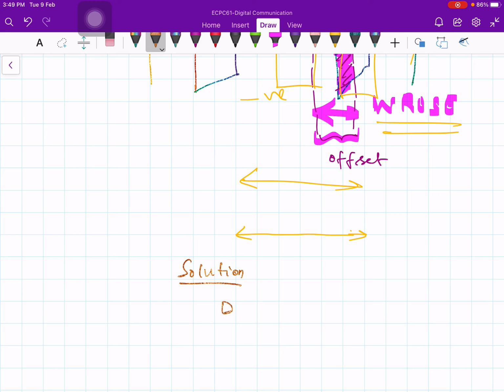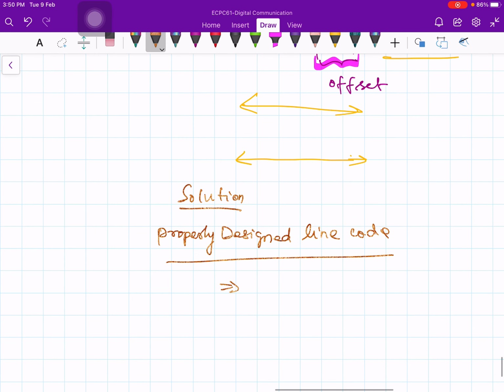Design properly designed line codes. So design suitable line codes such that one can eliminate the above said drawbacks. So you have to design good line codes.